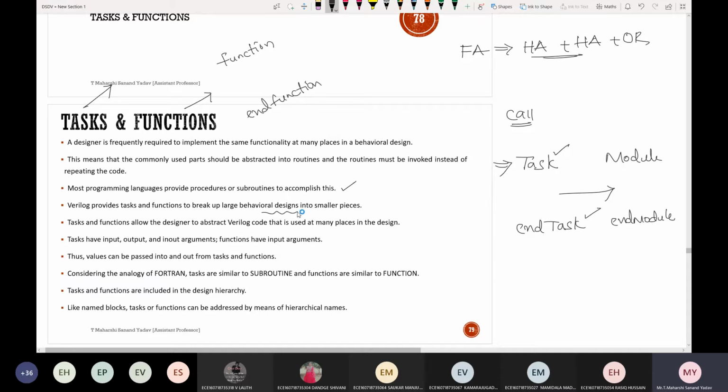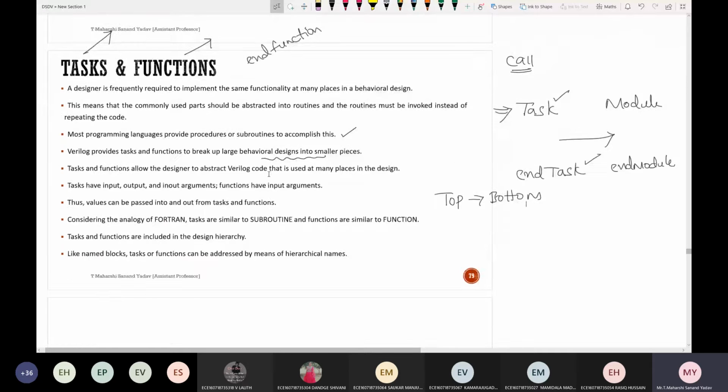So we have seen some design hierarchies. Can anyone tell me what are those, in unit number 1? Top to bottom approach. Yeah, top to bottom and bottom to top. Next, tasks and functions allow the designer to abstract Verilog code that is used at many places in the design. Okay, so let us see that particular thing.